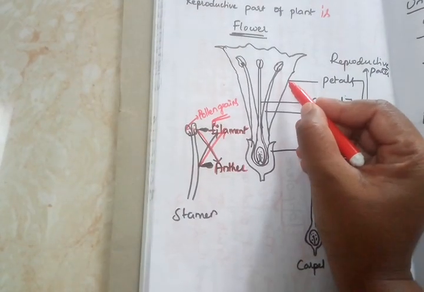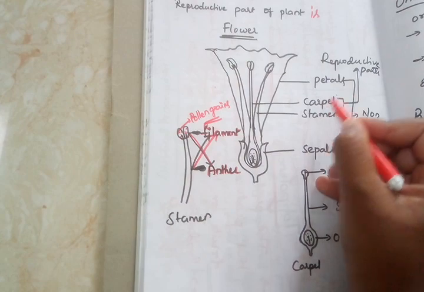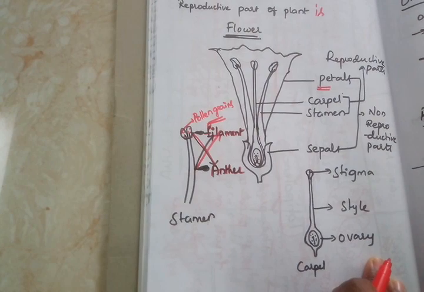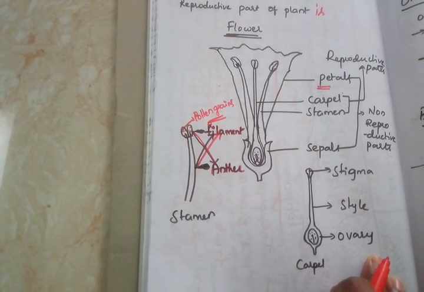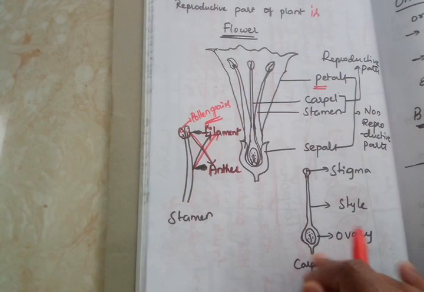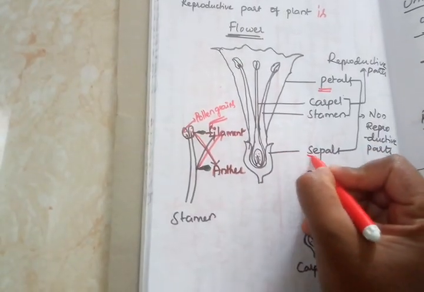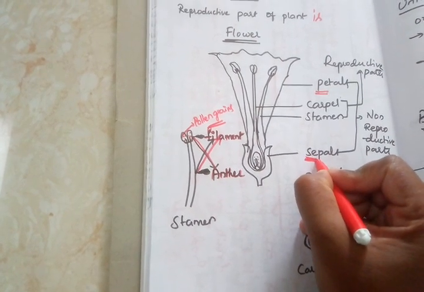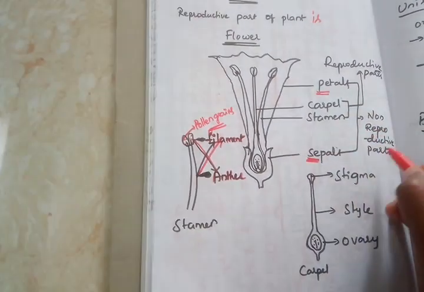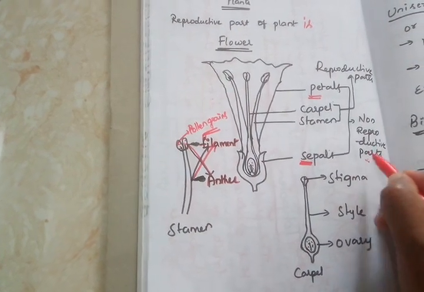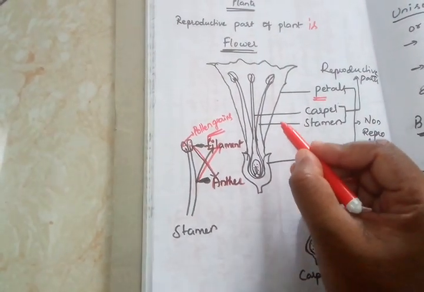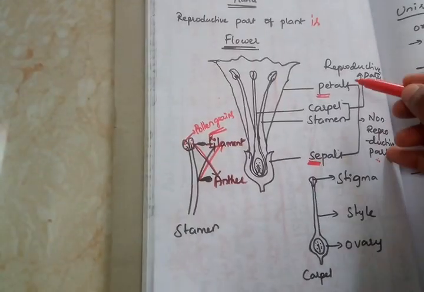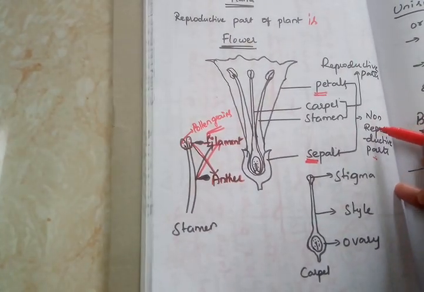The outer colorful structure of the flower is generally called petals. This is from basics onwards; from 5th or 6th onwards we see the structure of the flower, and we are just recalling all these things. And this is called sepals. Generally the green colored portion present at the bottom of the flower is called sepals. These petals and sepals are the non-reproductive parts of the flower. Why? Because there is no direct involvement of these two in the reproduction process. That is why petals and sepals come under the non-reproductive parts of the flower.